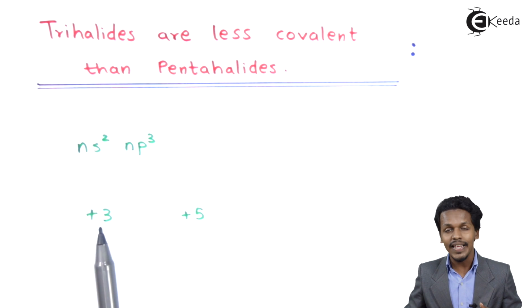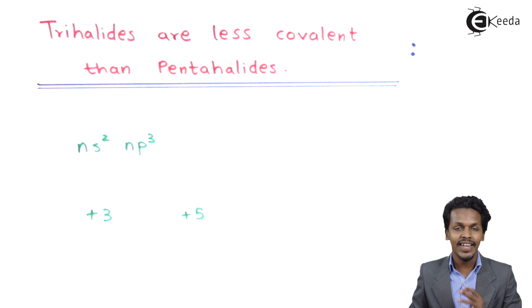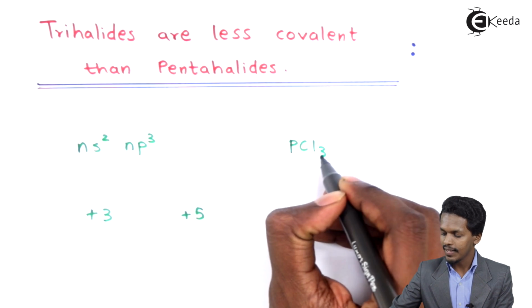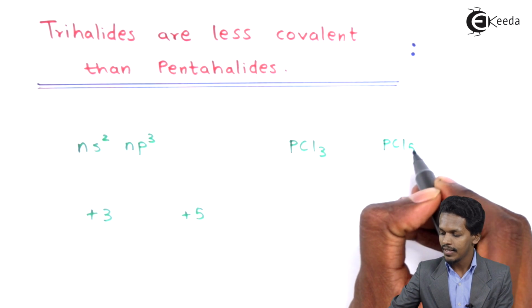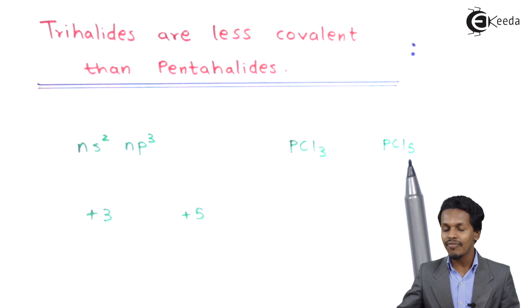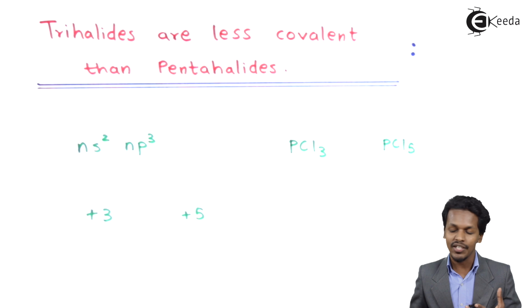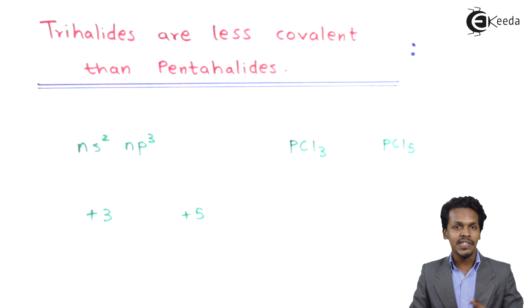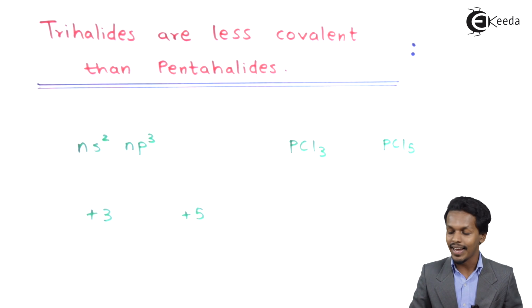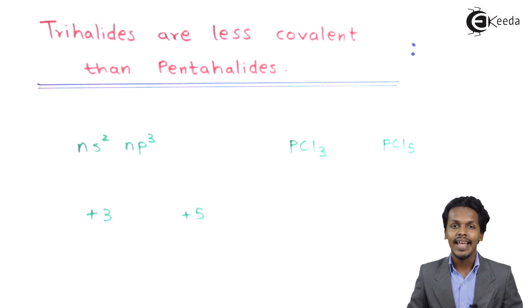While the +3 state has the tendency to lose electrons, and that's the reason it has a tendency to form ionic compounds. So in short, take the example of PCl3 and PCl5. This is a trihalide while this is a pentahalide. It has been found that PCl5 has more covalent nature compared to PCl3, which has an ionic nature. So the conclusion is that trihalides are less covalent compared to pentahalides. So this was the reason behind this, and that's it.